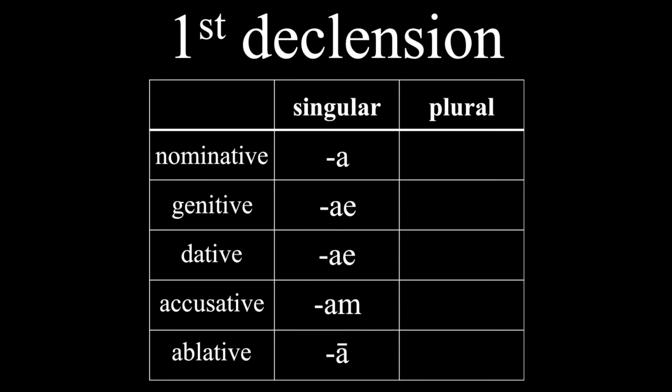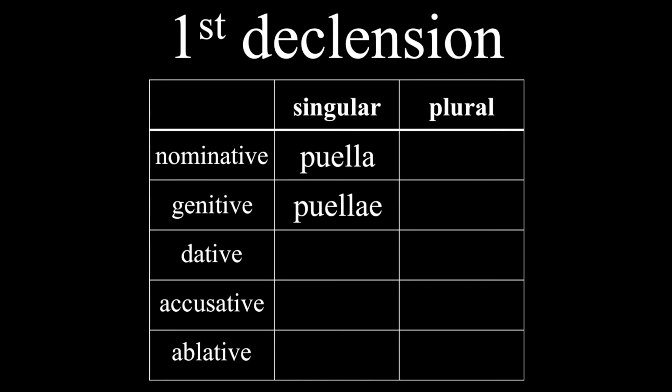The plurals are ae, arum, is, as, and is. So when you decline any noun, here's the process. I'll give you the nominative and the genitive singular forms. So for example, here we have the forms of the word puella, which means girl. You need to take the genitive singular and remove the ending, which in this case is AE. Whatever is left will be your stem. Then you need to add on the other endings. So if you're provided with these 2 forms, you can form everything else.